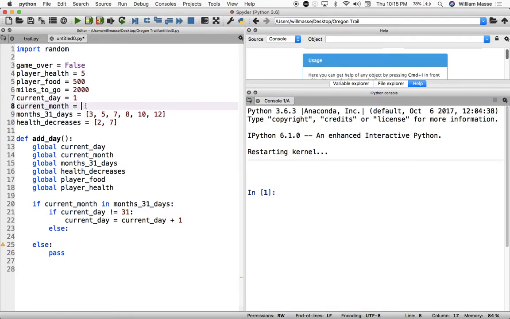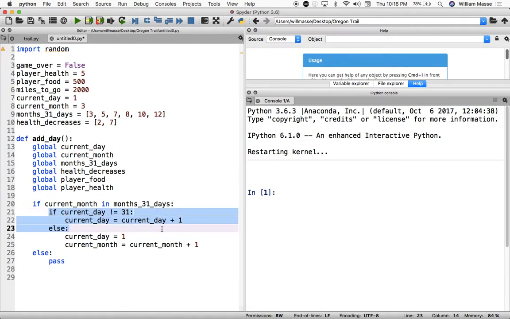So how do we do that? Pretty simple. What we're going to do is we'll set the current day back to 1, and then the current month should just increase by 1. So current month equals current month plus 1. All right. So that's all the code for if it is a month with 31 days.